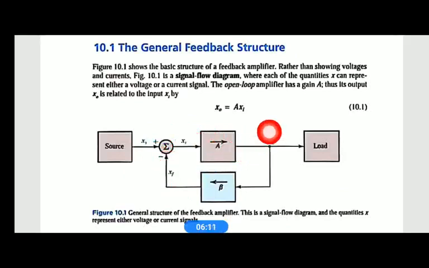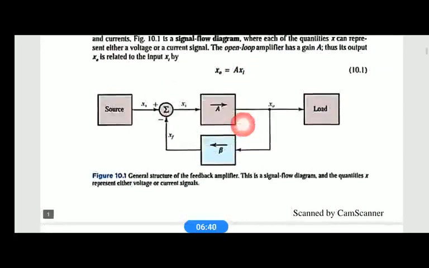Here you can see X0 is equal to A into Xi, where A is the open loop gain. For the amplifier, the applied signal is Xi and it gives the output X0. Therefore the gain A is X0 by Xi. X0 by Xi is equal to A, so we can write X0 is equal to A into Xi.